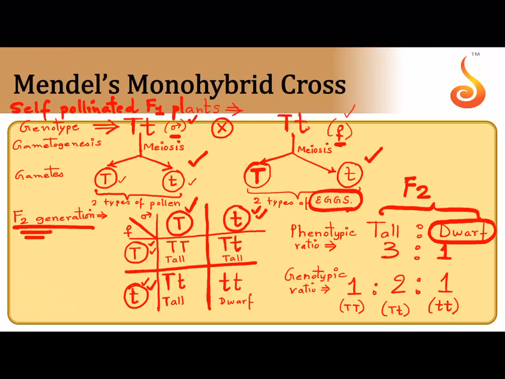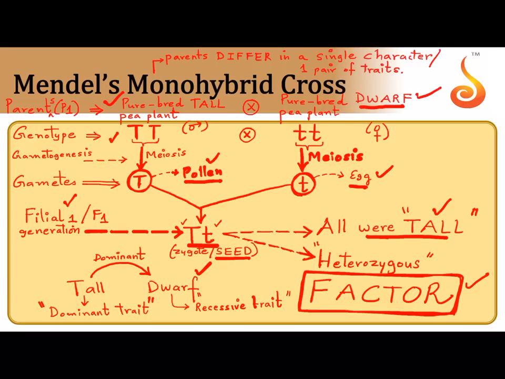Why did this happen is the question. He was wondering why this happened. We will answer that question later. I think we have already answered that question in the past few slides, but we will come to that later. Is it clear, the Mendel scheme? So let me go back to the previous slide.